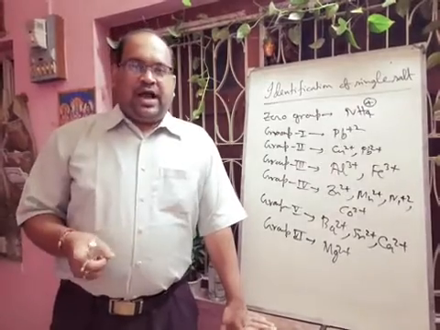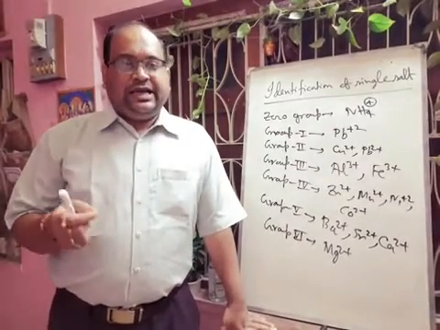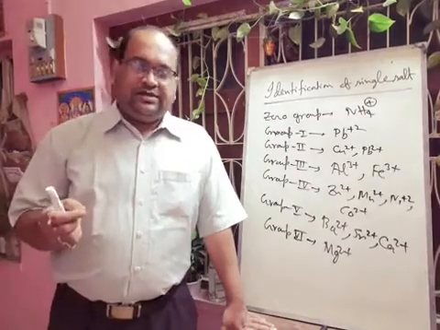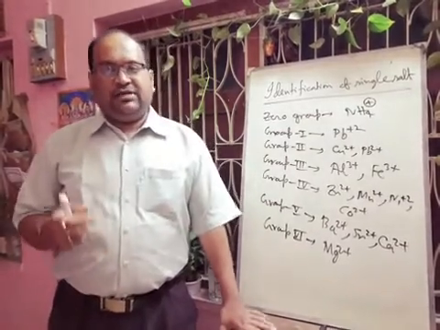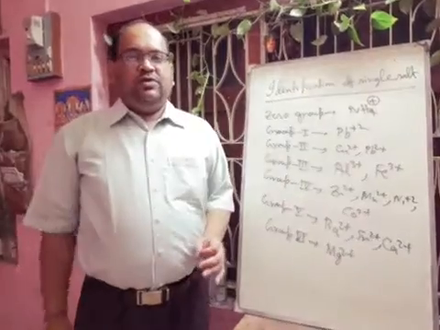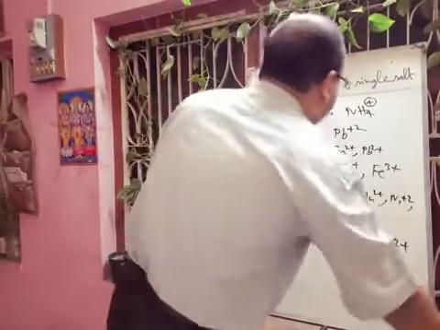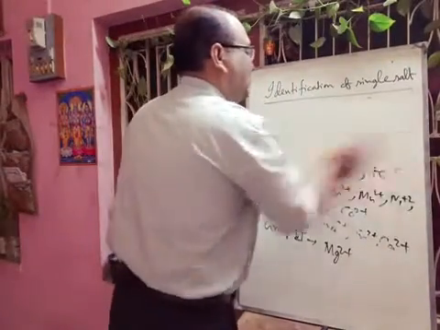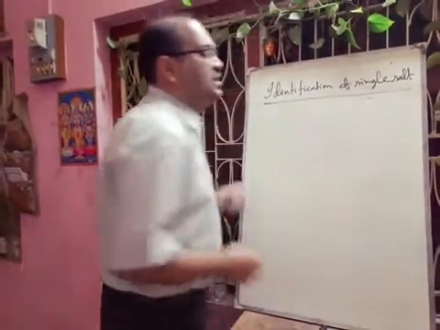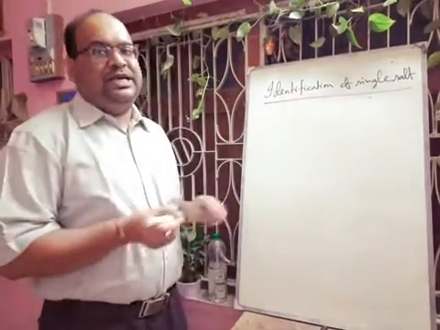And I am telling you again, dry tests are not confirmatory tests, but they give some important information that will help you identify the radicals. Next, we have to do the physical or preliminary test. Your first test is the physical examination of the salt.